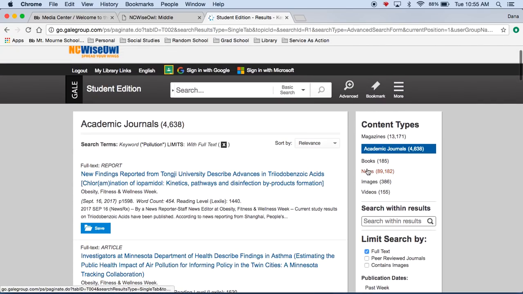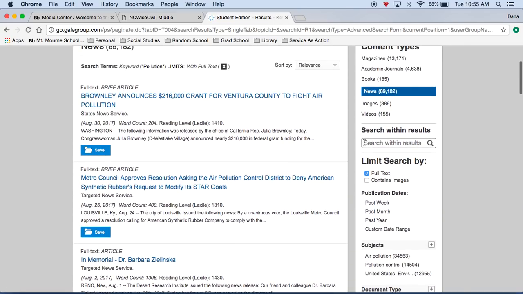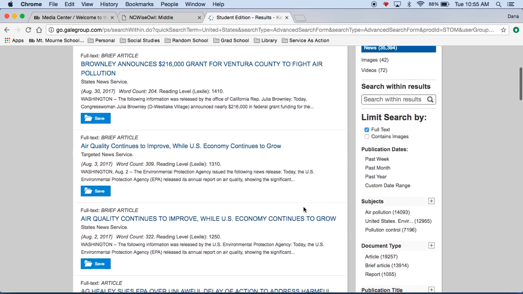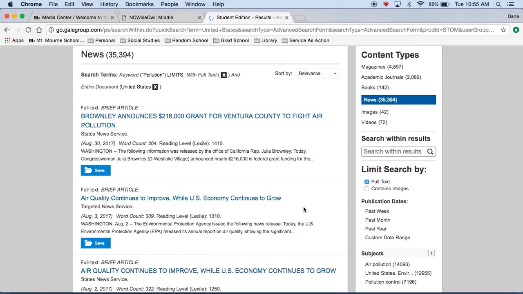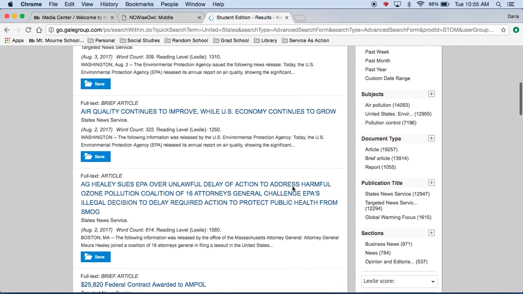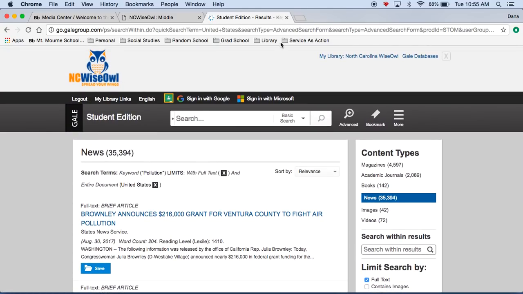So for example, if I go back to news and I want to just look for United States, I can search within the results and it will pull up things that have to deal with just the United States within my subject. So that's also a way. I can also change the publication dates to get more current information. I can do just articles or brief articles. So it gives me a lot of different options here.